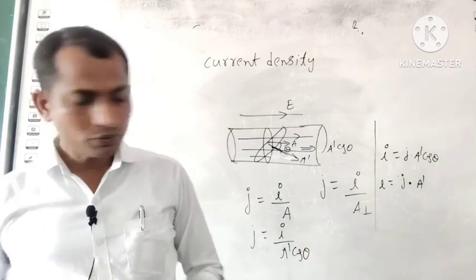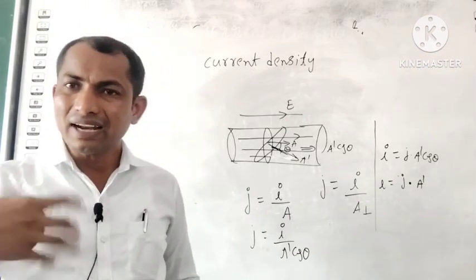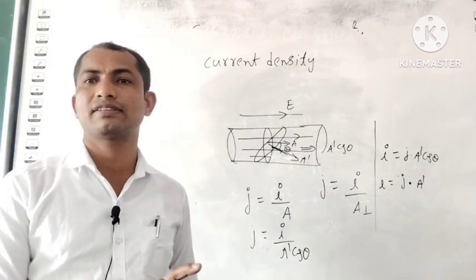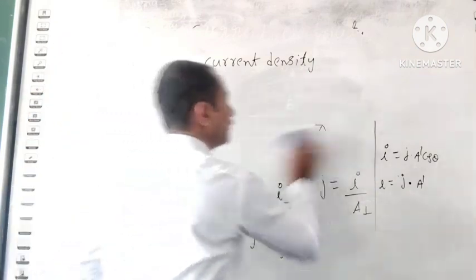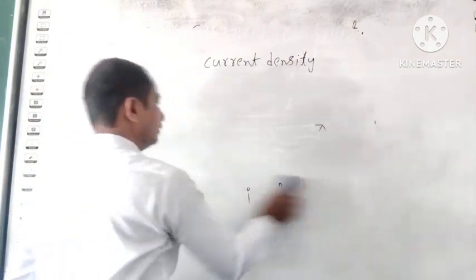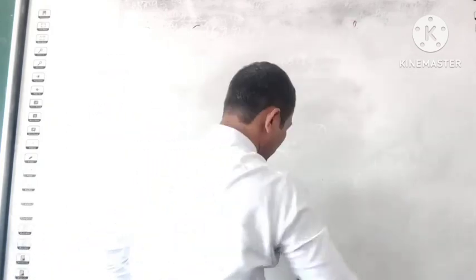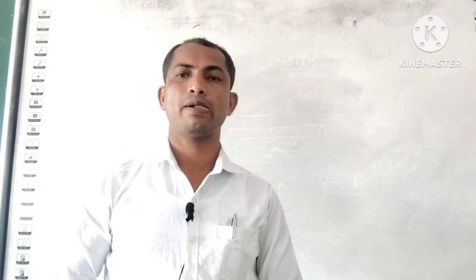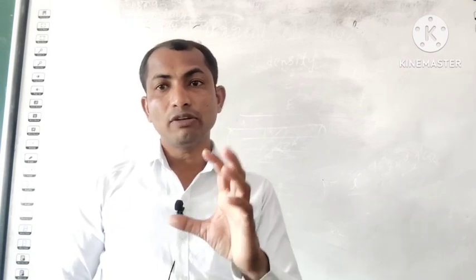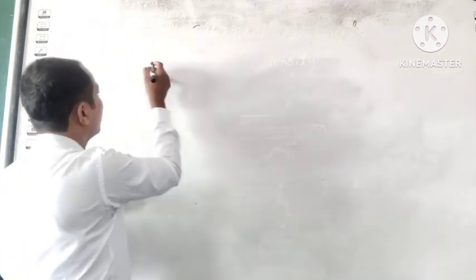Clear? Okay. Suppose you take a conductor. Now I will explain how the charges will move inside the conductor. I am taking one conductor. This is a conductor.